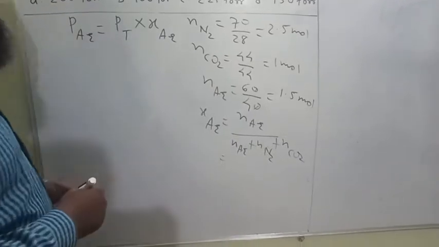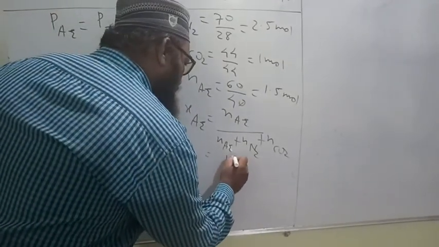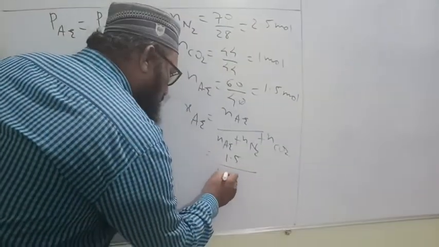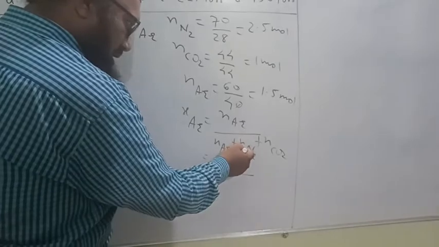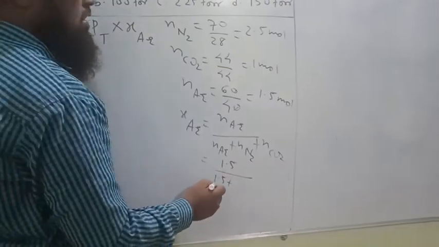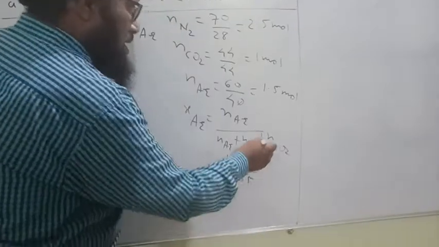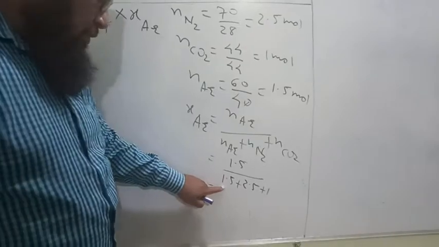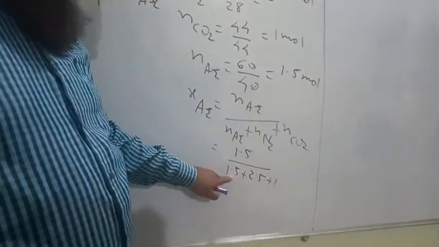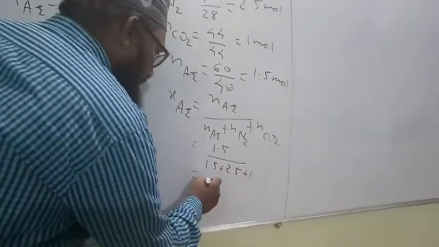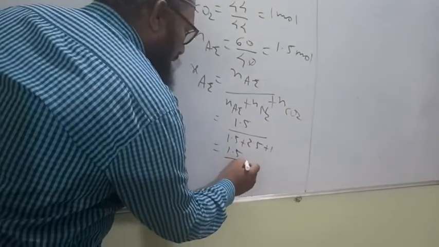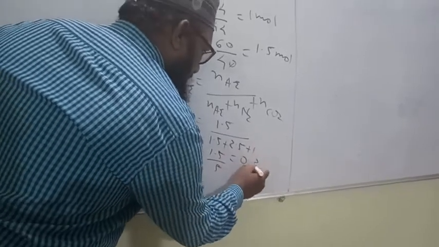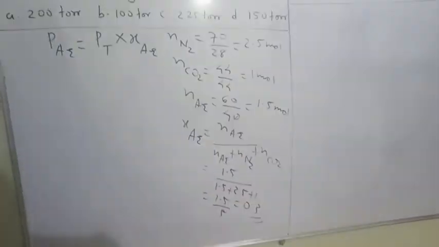Here number of moles of argon is 1.5, number of moles of nitrogen is 2.5, number of moles of carbon dioxide 1. 1.5 plus 1, 2.5, 2.5 plus 2.5, 5. 1.5 upon 5 is equal to 0.3, the mole fraction of argon gas.